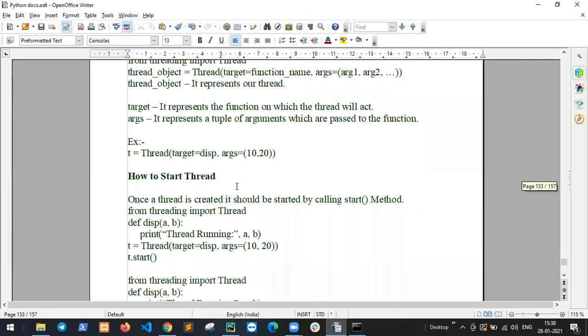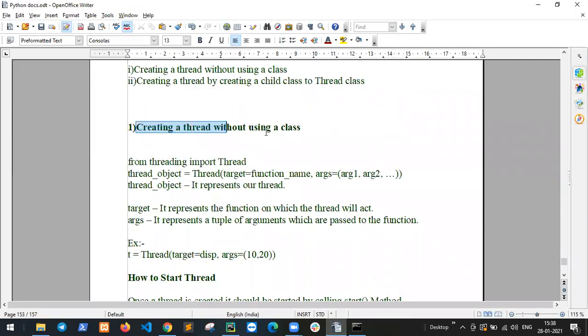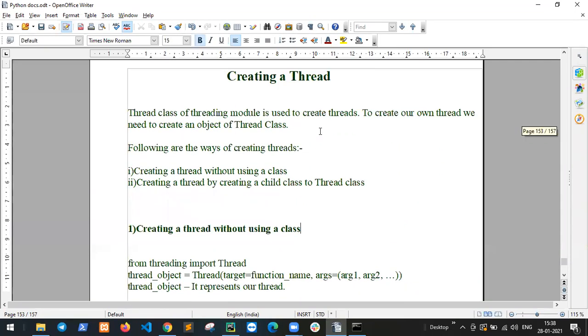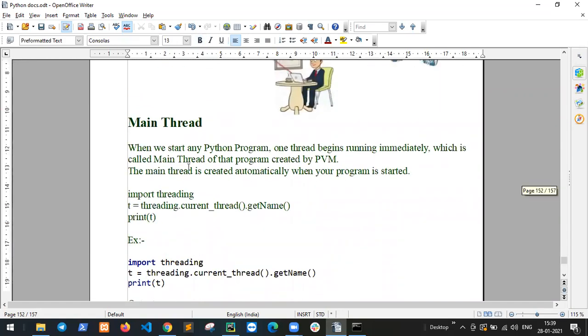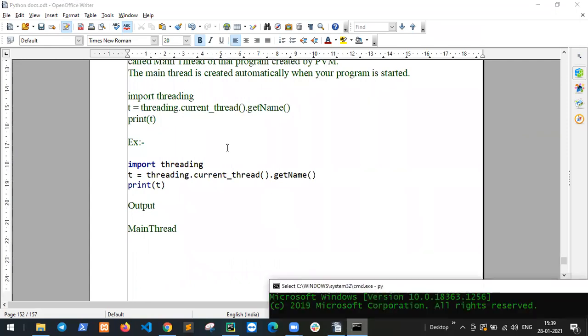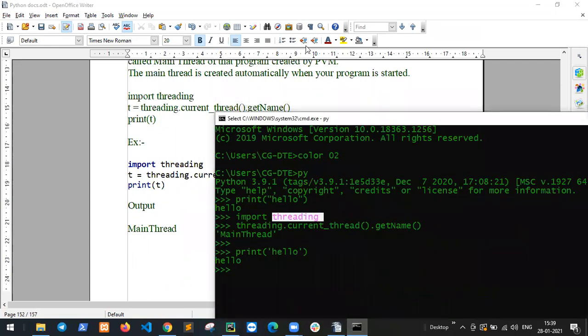So, create a thread without using a class. But you understand what a main thread is? Running any Python program runs only the main thread first, after which the code executes. So first of all, here is an example.